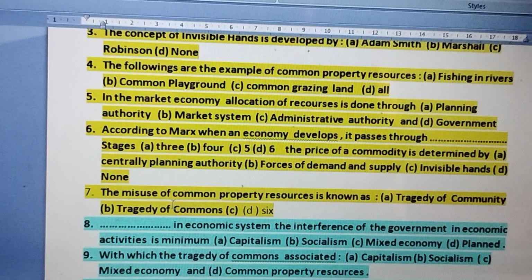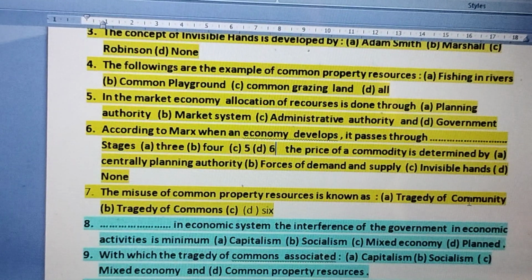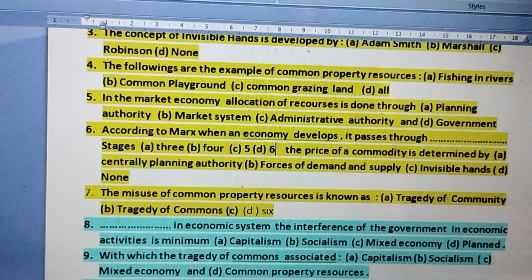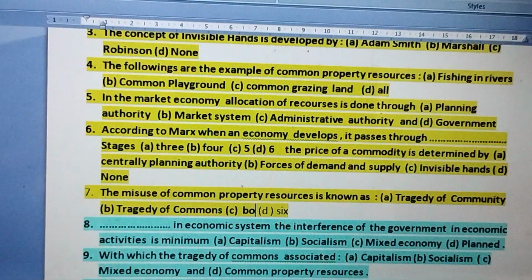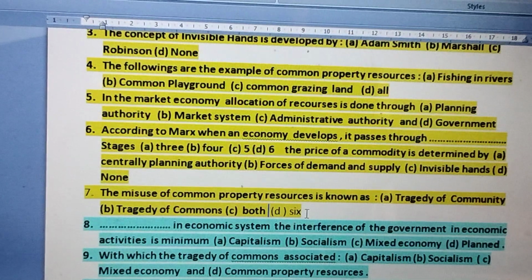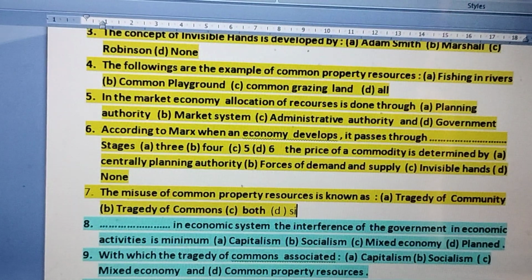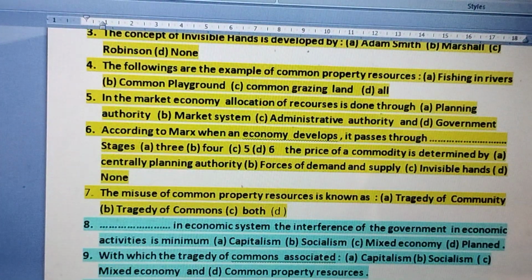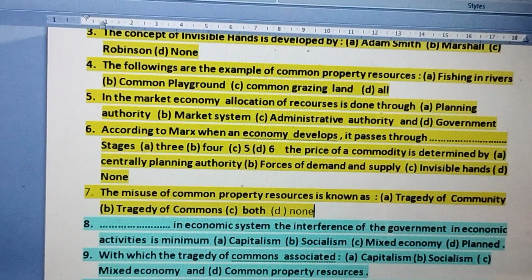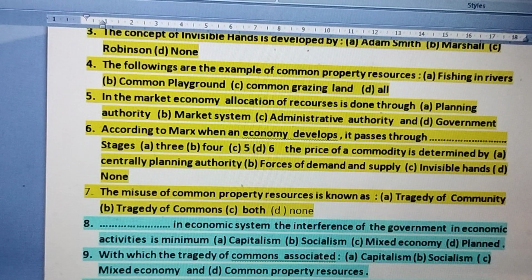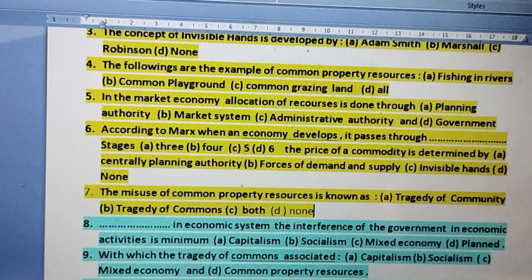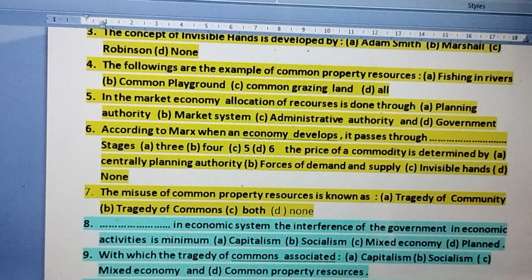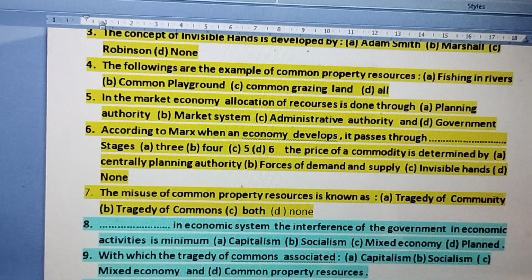Next, the misuse of common property resources is known as tragedy of commons. C is both, and D is none. I'm just correcting the questions also. So the misuse of common property resources is known as tragedy of commons. As I just explained what is common property resource, these are resources owned by the members of the society.